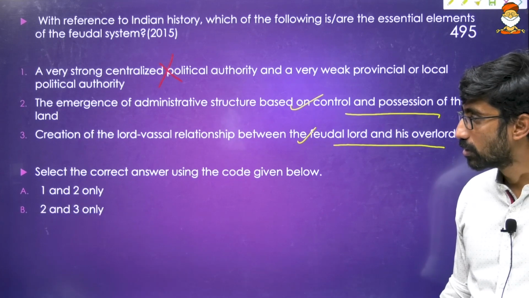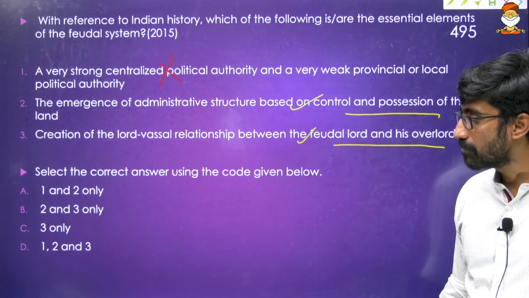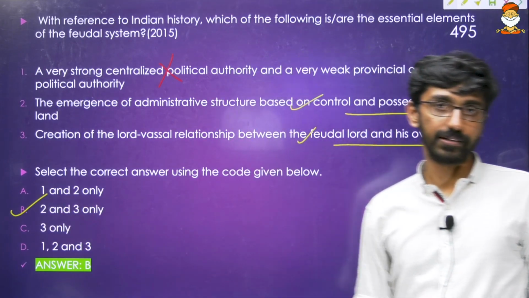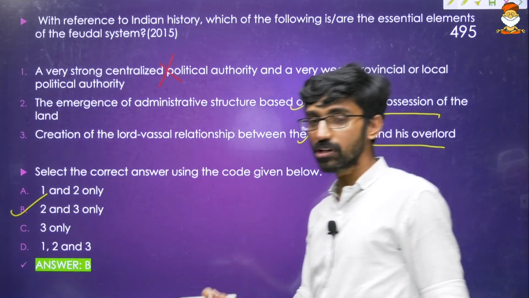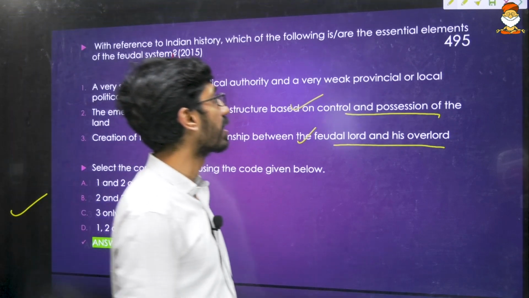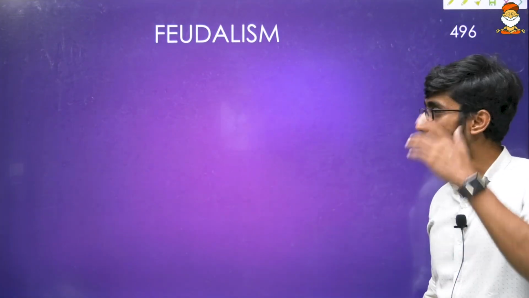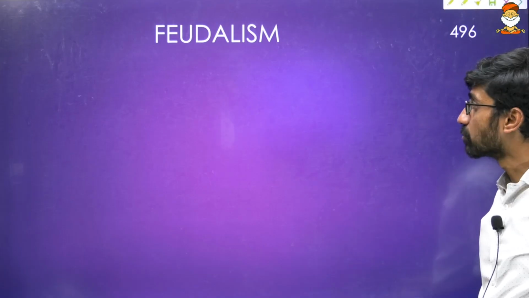Okay, so the options are 1 and 2, 2 and 3, 3 only, and 1, 2, 3. So what is the answer? The answer is B, that is 2 and 3 itself. So this is a concept actually, nothing factual about that one. It's completely concept. I've already explained the concept. Now we are going to examine this particular concept.